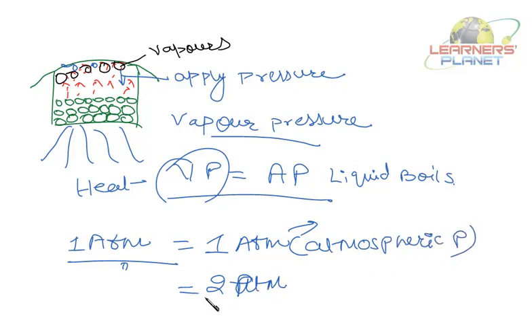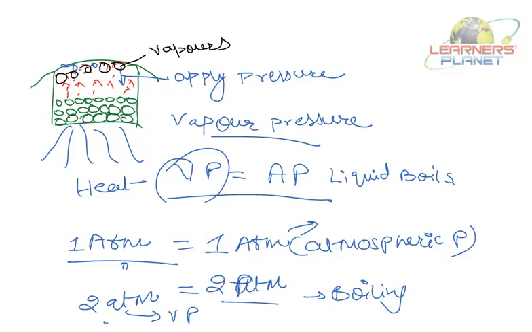Now if it's 2 atmospheres, how much vapor pressure will be required for boiling? It should be 2 atmospheres. Right? So the more the atmospheric pressure, the more vapor pressure will be required for boiling. So more temperature will be required to achieve that boiling point. Say if the atmospheric pressure is 1, at 100 degrees centigrade water boils. But if the pressure is increased, what will happen? More vapor will be required. It means more water should escape. It means more heat should be given.